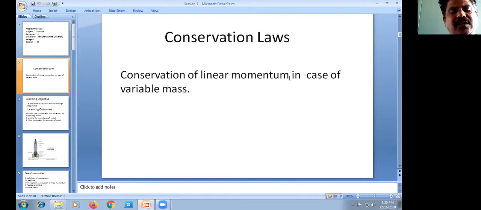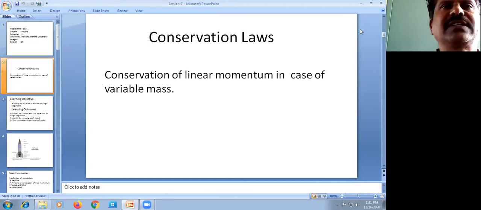Here, the rocket has a chamber, and inside that chamber we have a fuel tank. As the fuel starts burning, the mass of the rocket goes on decreasing because the mass of the fuel decreases as the rocket starts moving. So let's derive it. One more thing: the law of conservation of linear momentum, in variable mass, remains constant. That I also discussed.